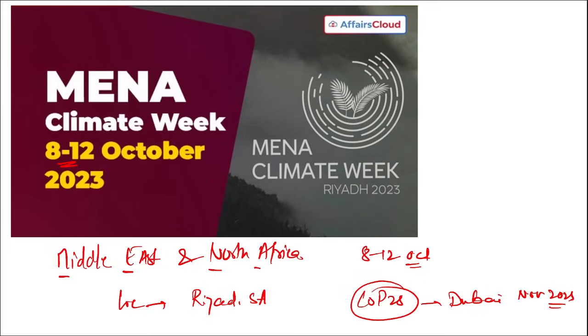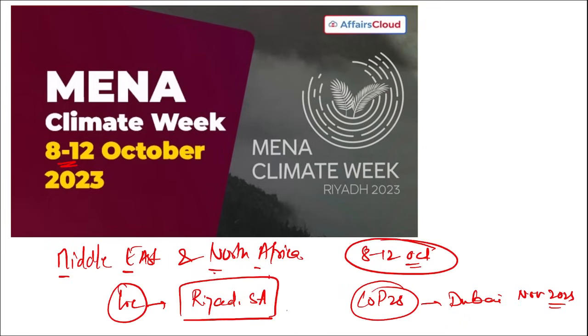This MENA Climate Week was divided into 4 areas: energy systems; cities and urban development; land, ocean, food, and water; and societies, health, livelihoods, and economies. So coming back, remember this MENA, Middle East and North Africa Climate Week was observed from 8th to 12th of October in Riyadh, Saudi Arabia, before COP28, which is scheduled to be held next month in Dubai.